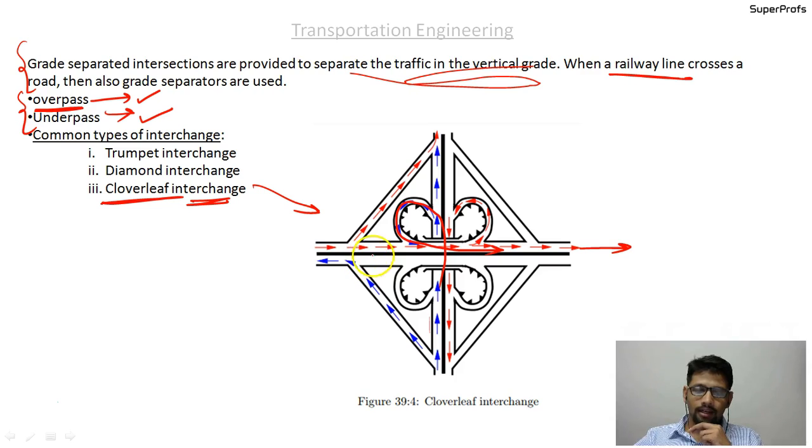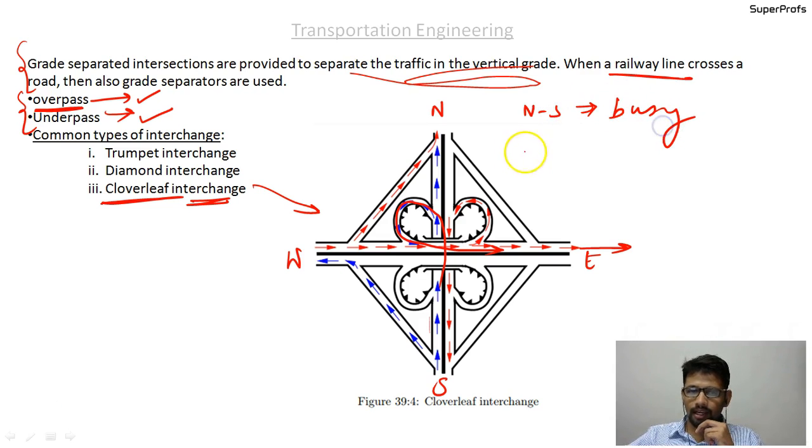It is provided when, suppose it is north, south, east and west, both north south is a very busy road and east west is also a busy road. At that time the cloverleaf interchange is preferred.